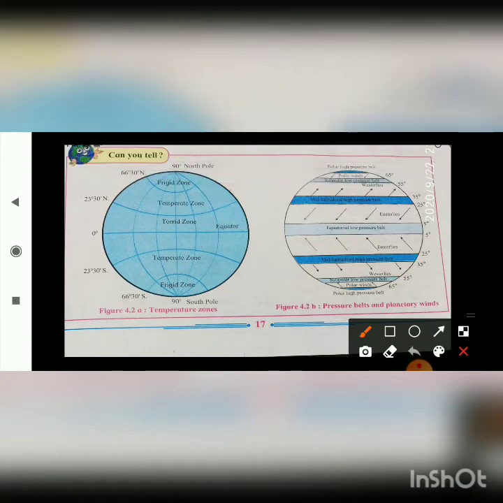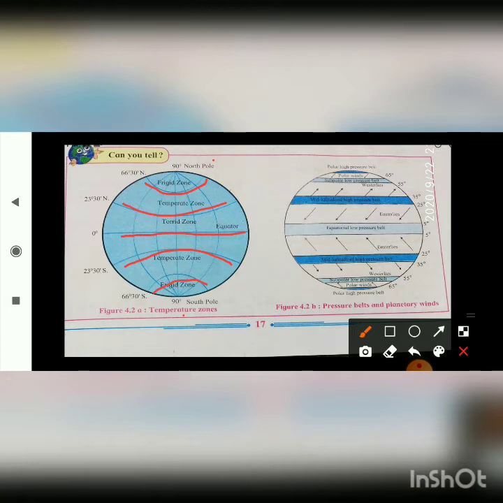Here you can see the equator, and here you can see the temperate zone, and the torrid and frigid zones. Here you can see the North Pole, and here there is the South Pole. Same thing here also, temperate zone and frigid zone.